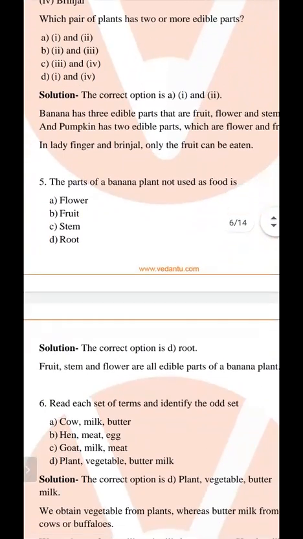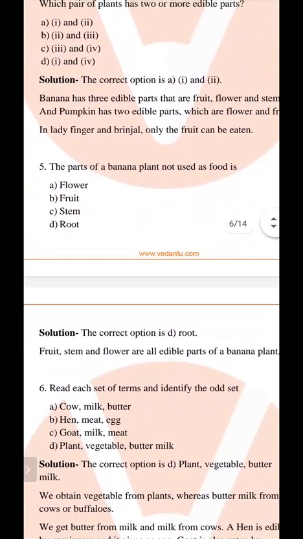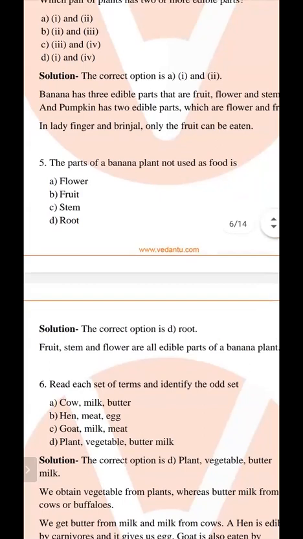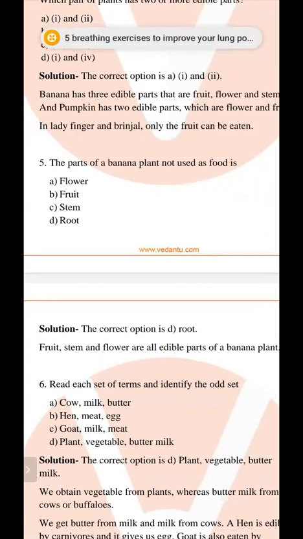Next is the part of banana plant not used as food. As we discussed in question number 4, the part of banana plant not used as food. So there are four options: flower, fruit, stem, and root. So which part is not used as food? As we know, fruit is used as food, stem is used as food, and flower is also used as food, but the root of banana plant is not used as food.